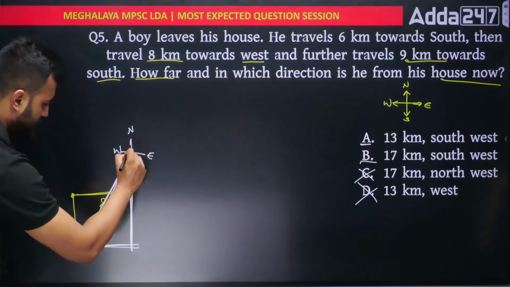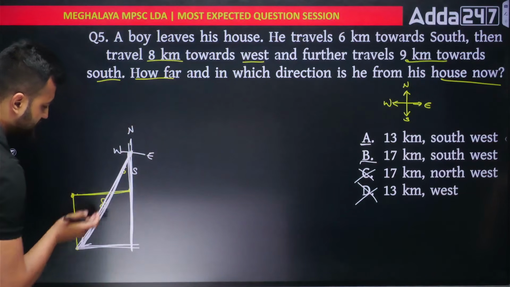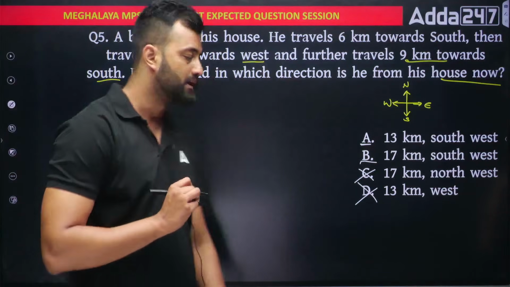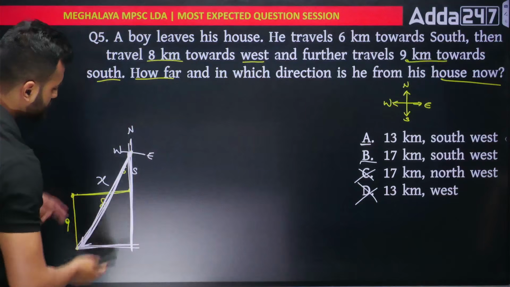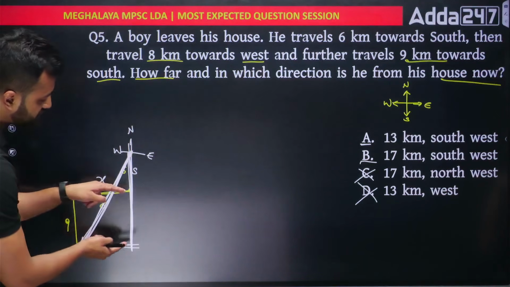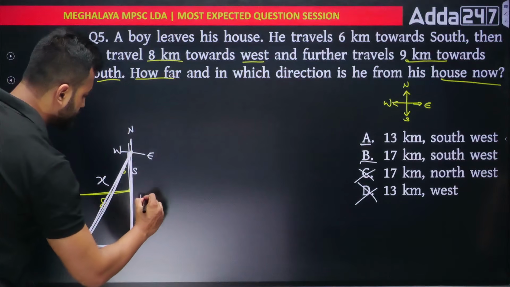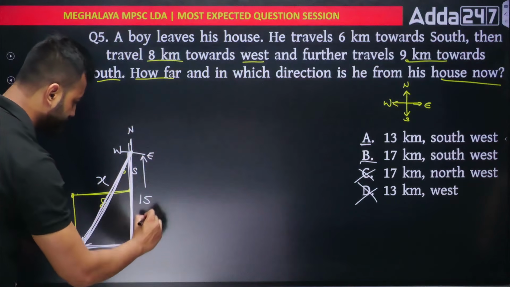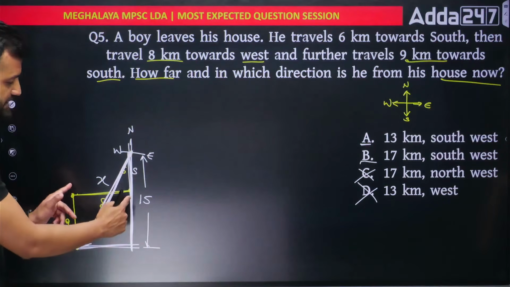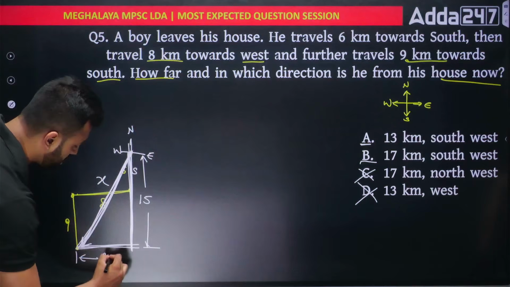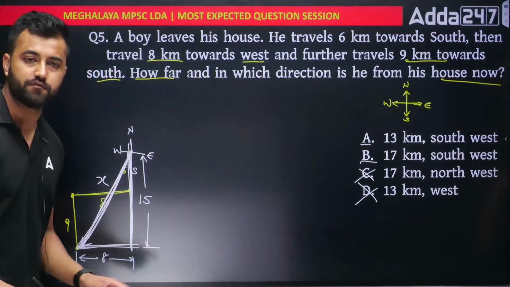Now you just give me this side and this side. I can get to this side by using what? Pythagoras theorem. Yes, Pythagoras theorem. So how much is this one? See, from here till here it was 6 kilometers, and from here this is 9, so this is also 9. So 6 plus 9 would be 15. This is 15 kilometers. This entire line from here till here is 15. Similarly, how much is this one? This is 8, so this is also 8. Use the property of rectangle: opposite sides are equal. Got it? We have got 8 and 15.